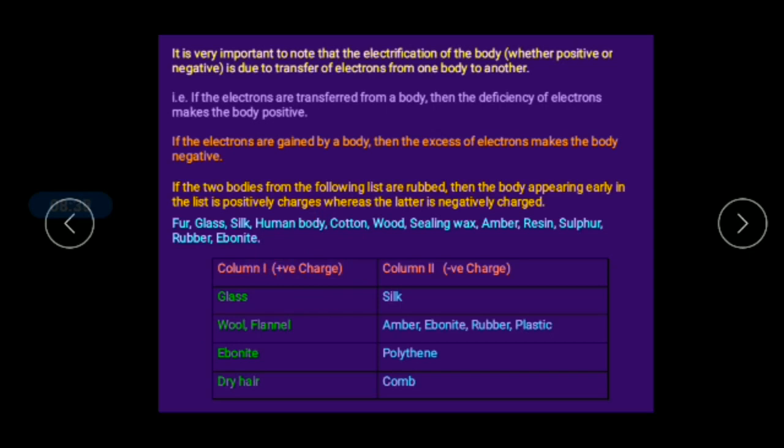And the last one, the ebonite rod is rubbed with polythene, right? The polythene acquires negative charge, and the ebonite rod gets positive charge, right? And another one is dry hair. This is the example I have given. When you comb your dry hair, the comb acquires negative charge, and the dry hair acquires positive charge.